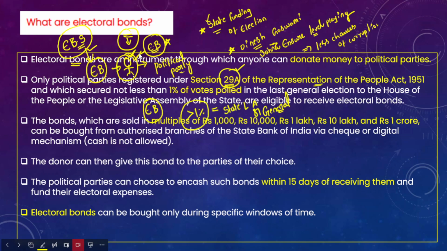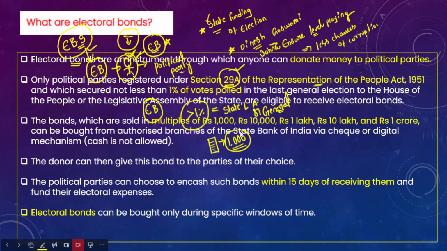Now the question is, how much can a citizen contribute to a particular political party? That depends on the denomination of these bonds. For example, this is an electoral bond, and the electoral bond value is 1000 rupees. The citizen has no restrictions with respect to the purchase of these electoral bonds.